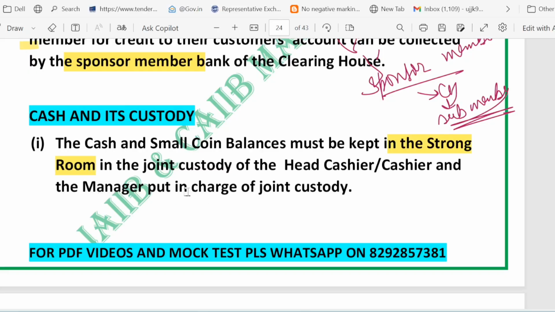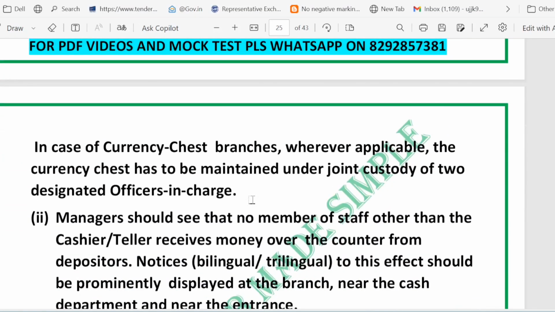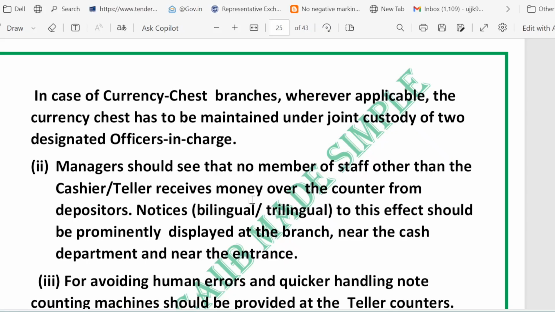Now what about dual or joint custody? Why two people? The strong room must be opened and handled under joint custody, usually the head cashier and the manager in charge. Both must be present whenever the strong room is open. The reason is, two people reduce the chance of theft or mistake and establish clear responsibility. What about currency chest branches? When a branch has a currency chest, it is also kept under joint custody of two designated officers in charge. Same idea, two pairs of eyes and signatures.